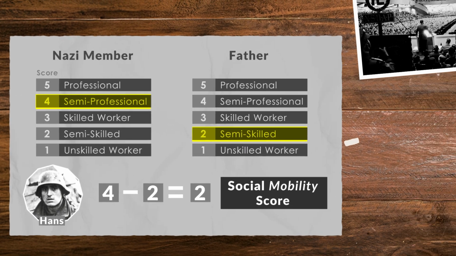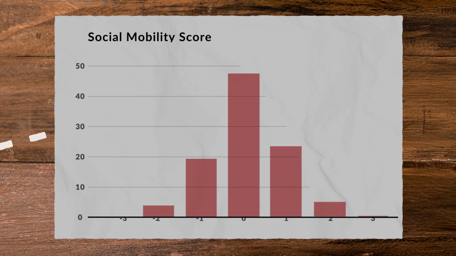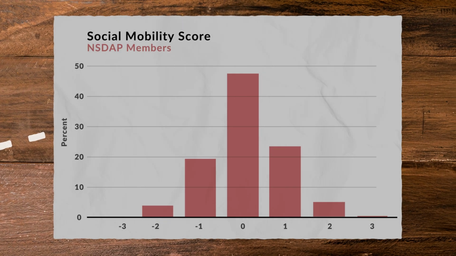They did this for all the Nazi members they had data for, and came up with this chart. It shows the percentage of people with each social mobility score. On the left, those who had worse jobs than their father, and on the right, those who gained better jobs. As we can see, a large number, nearly 50%, didn't really experience any social mobility. But some did benefit, moving up 1, 2, or even 3 places on the ladder.